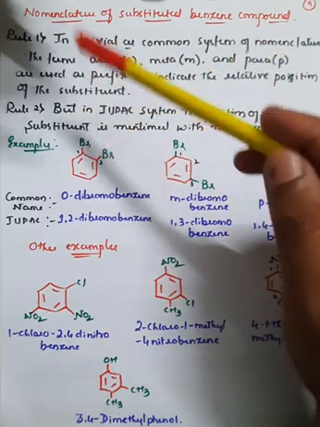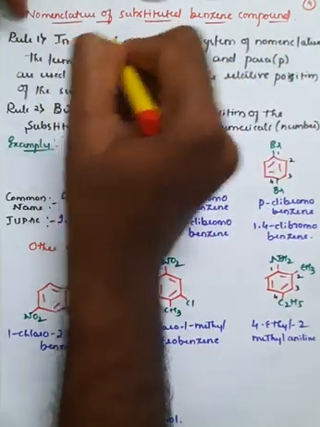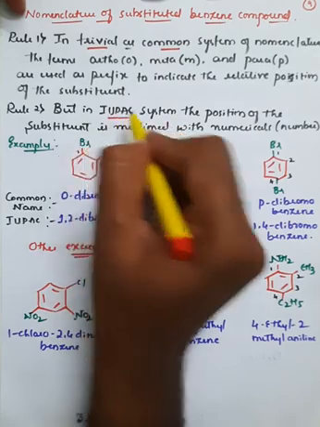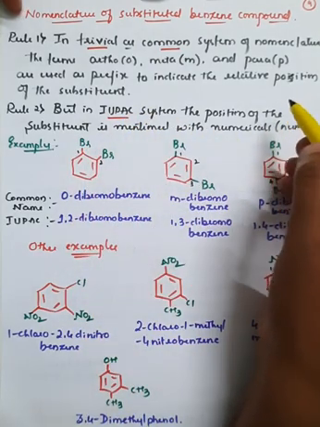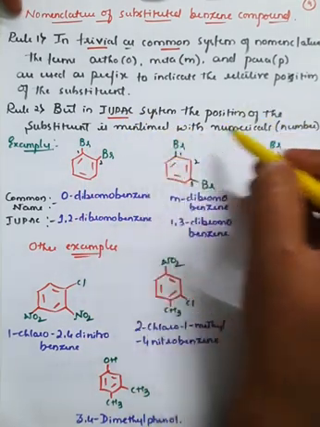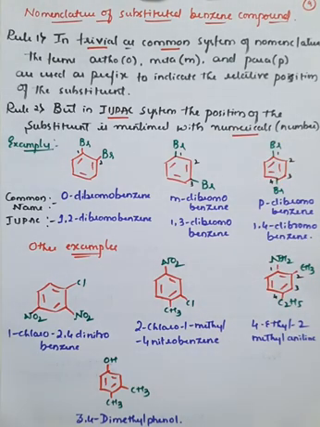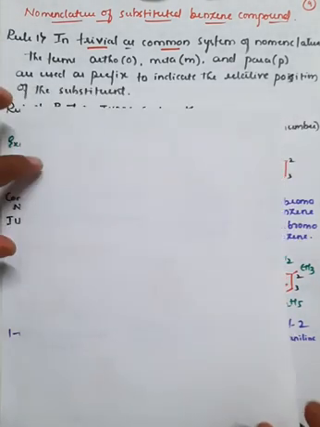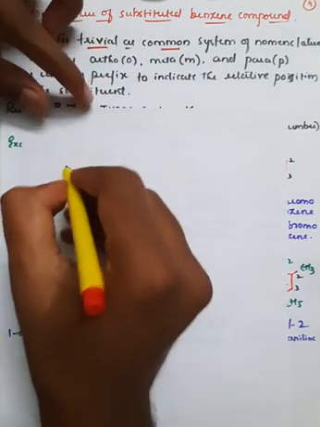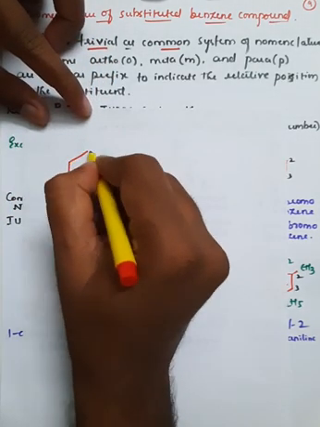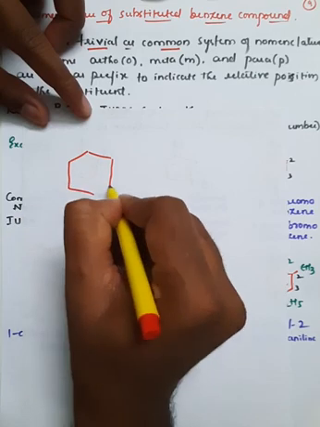But in the IUPAC system, right? Trivial is generally called the common system, and in the IUPAC system the position of the substituent is mentioned with numerals, right? So first we'll understand what the positions present in the benzene ring are, right? So if you take benzene, observe carefully.